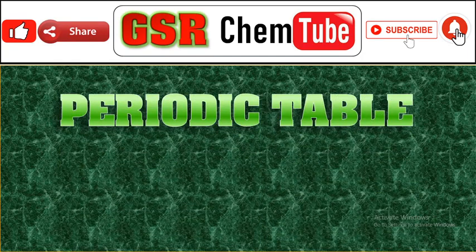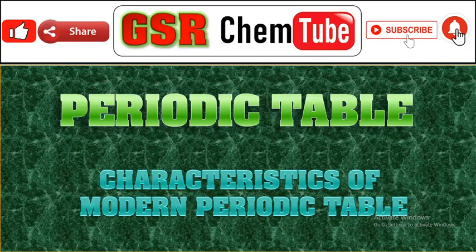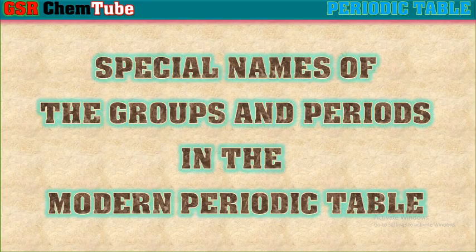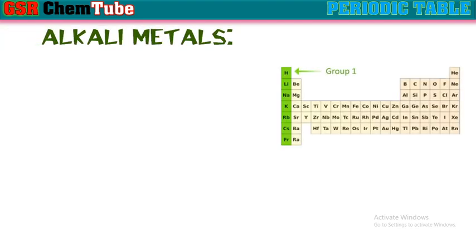Here we are going to discuss the periodic table chapter, from that, characteristics of the modern periodic table. That is the special names of the groups and periods given in the modern periodic table. Here we see, first among them, let us see about alkali metals.